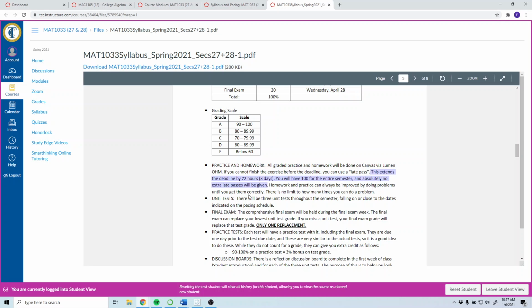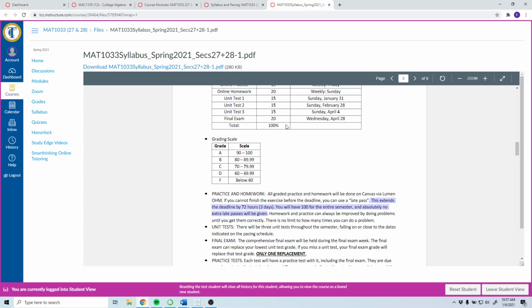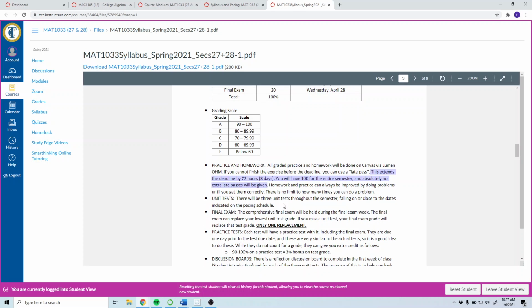All right, so the unit tests, which are tests 1, 2, and 3, there's 3 of them. They're 15% each, and I believe you get 90 minutes. I have it outlined when you get to the test, but I'm 99% sure I set it to 90 minutes each. And then the final exam is 2 hours. The final exam is comprehensive. It's over the entire course.